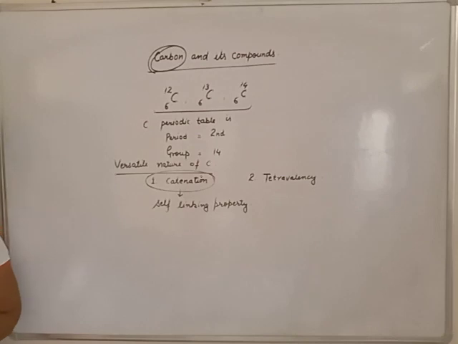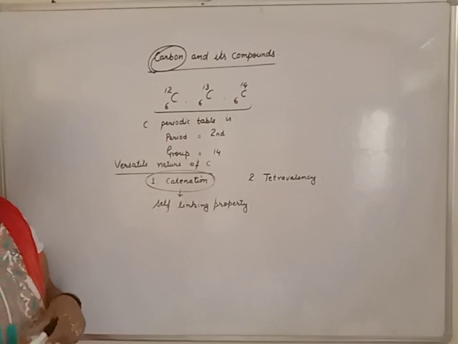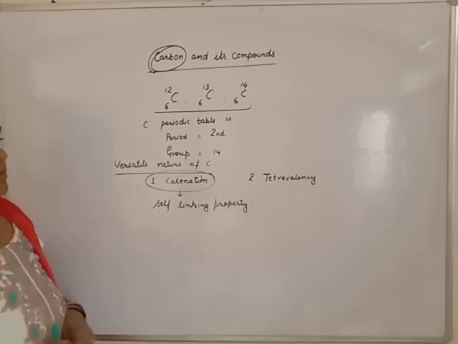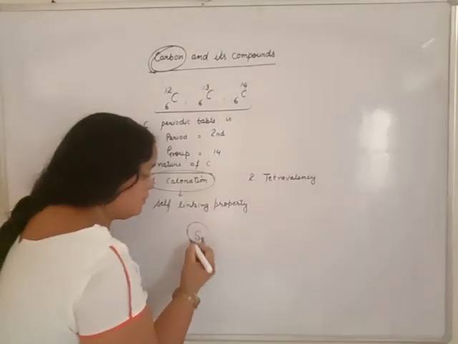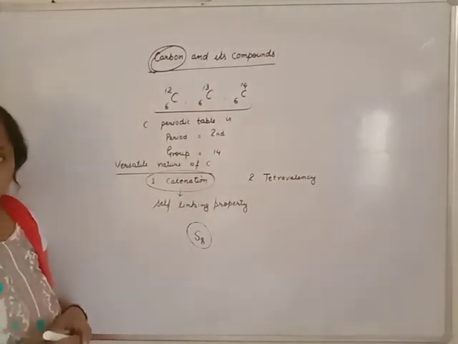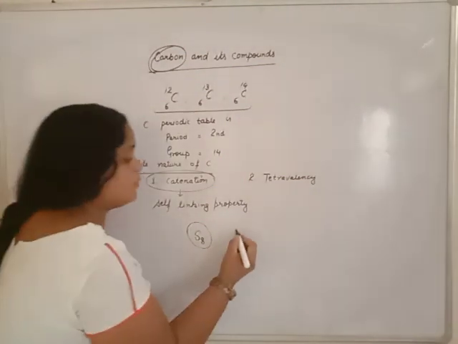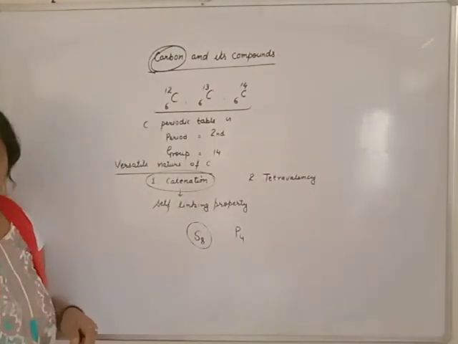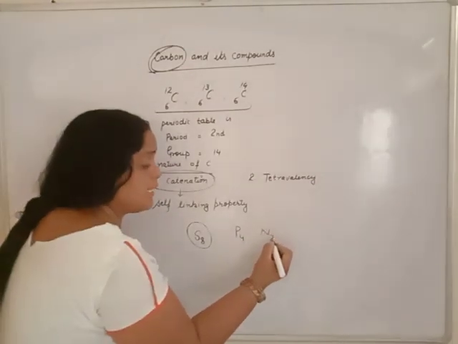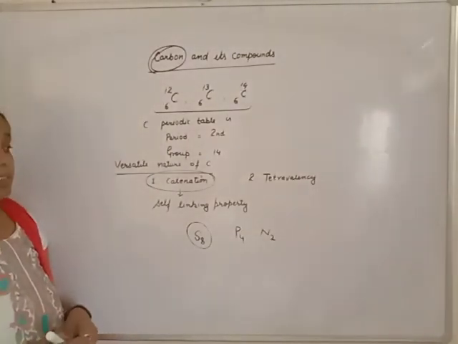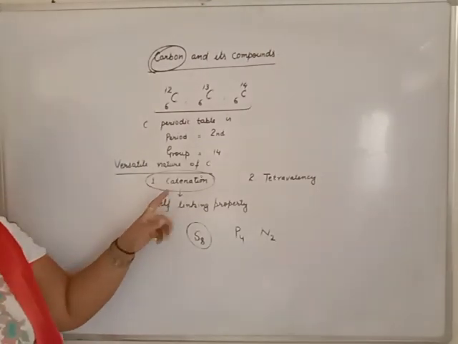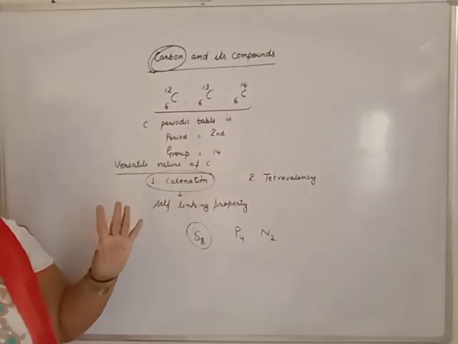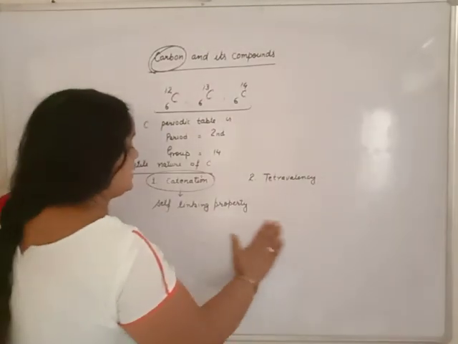Beta, a number of elements have self-linking property, but only to a limited value. Suppose in the chapter metals and non-metals, you will learn S8. That means sulfur has catenation but up to 8 atoms. P4, phosphorus. Each gas is diatomic, that means 2 atoms. But carbon is the only element which shows catenation up to the maximum level, endless.